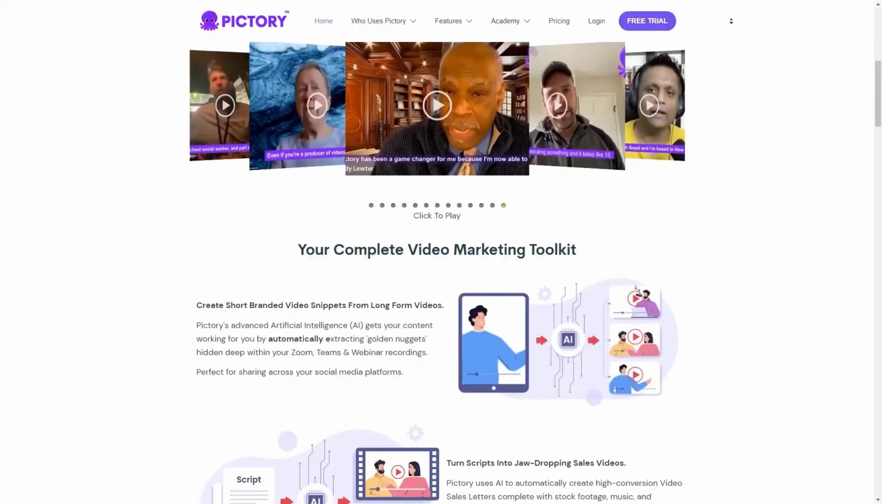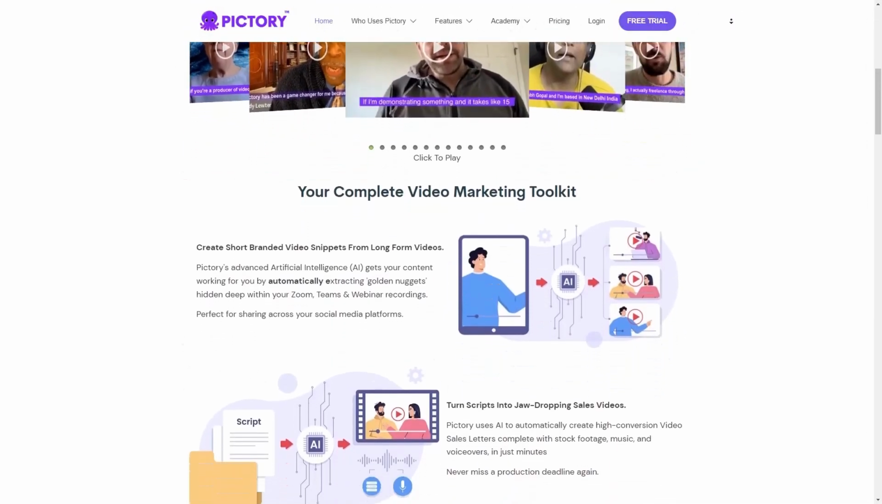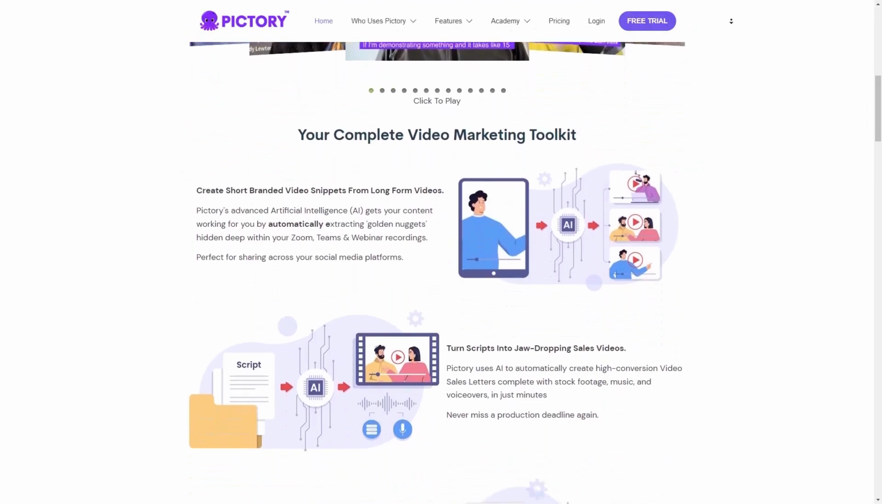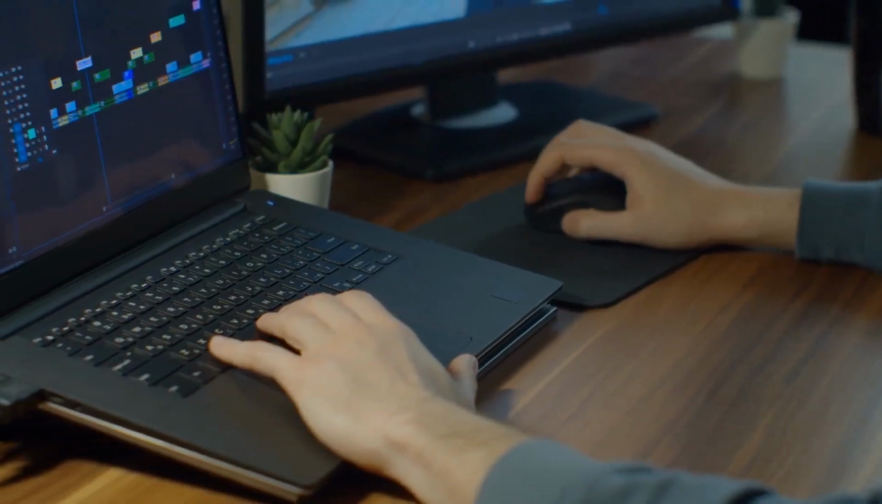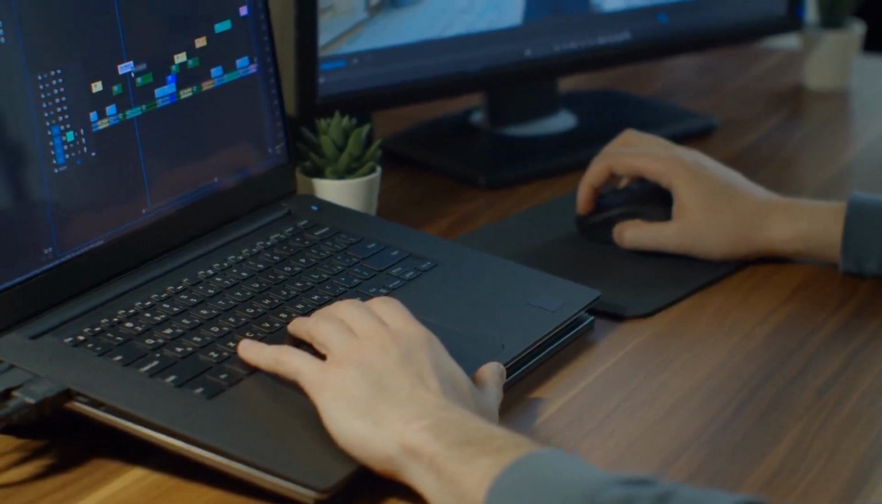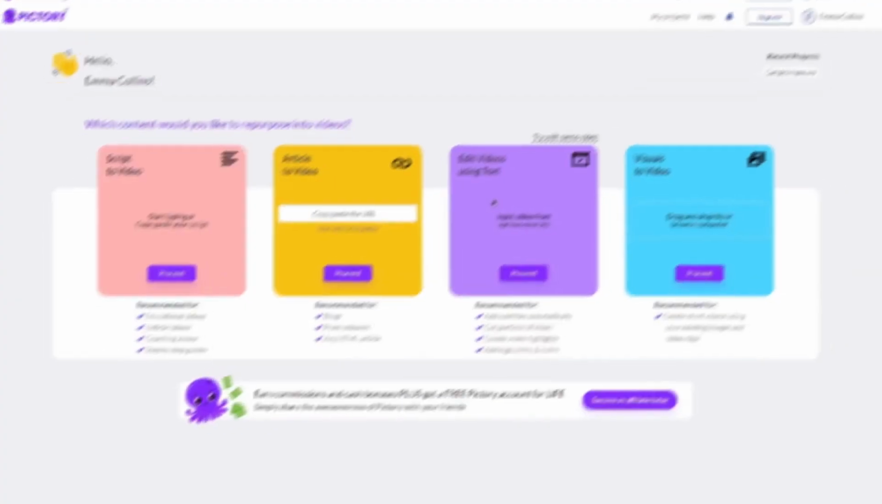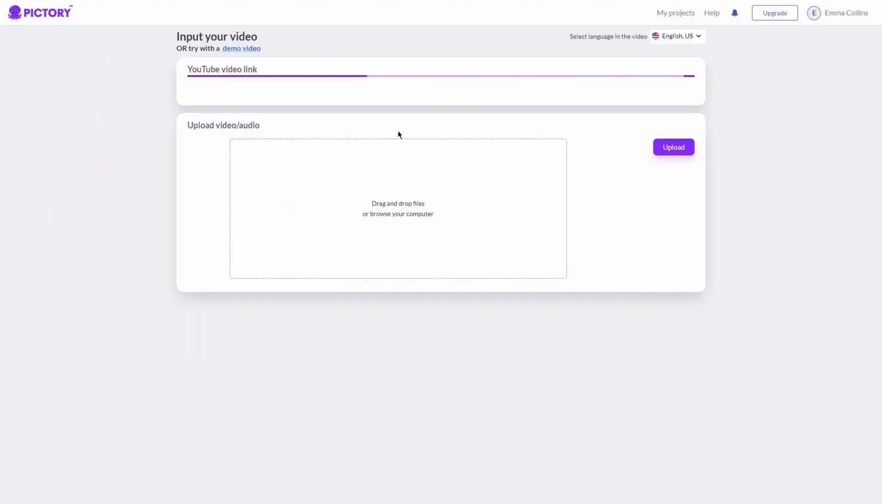But I think that the best thing about Pictory AI is that it is incredibly easy to use, even if you have no experience with video editing. All you need to do is upload your content, and the tool takes care of the rest. You can customize the video by choosing from a variety of styles and music options, or you can let the AI choose the best option for you.